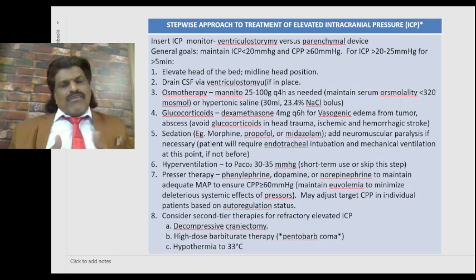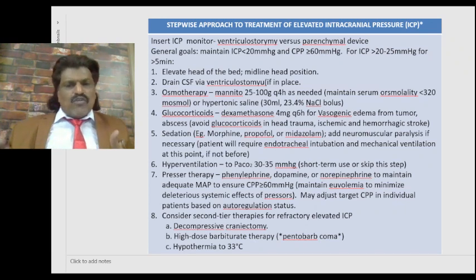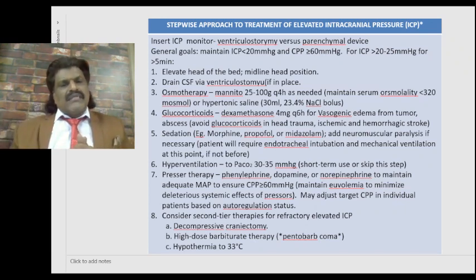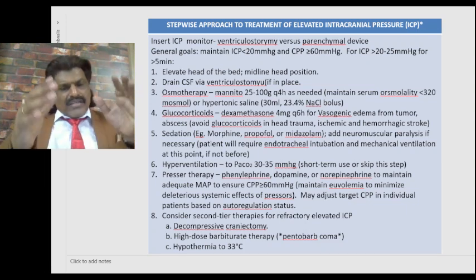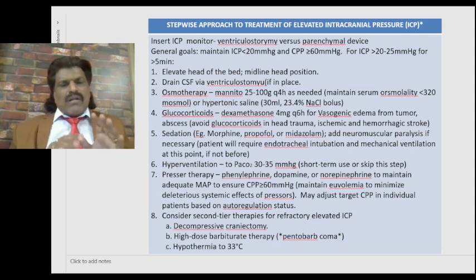Sedation: morphine, propofol or midazolam. Add neuromuscular paralysis if necessary. The patient will require endotracheal intubation and mechanical ventilation at this point, if not before. Hyperventilation, as I said, when we ventilate, the arterioles constrict, and therefore the intracranial pressure reduces, but only to PaCO2 30 to 35 millimeters mercury. Short-term use, because beyond that it causes hypoxemia, or you can skip this step.